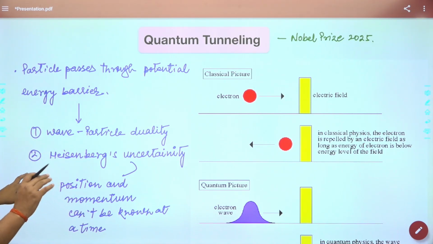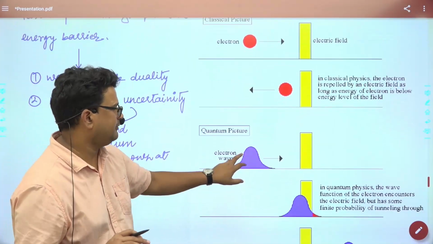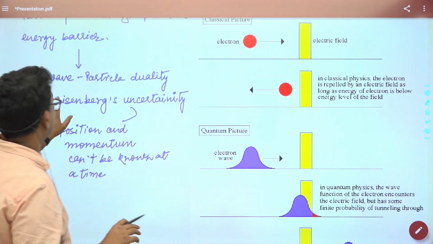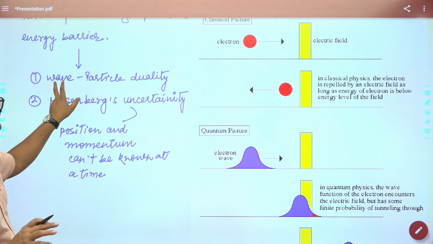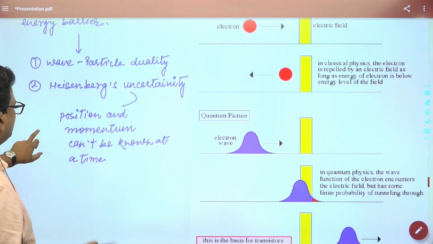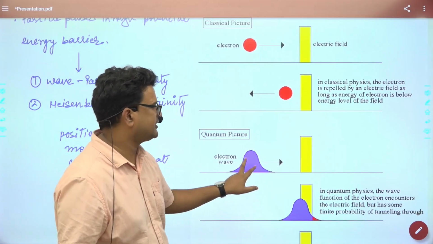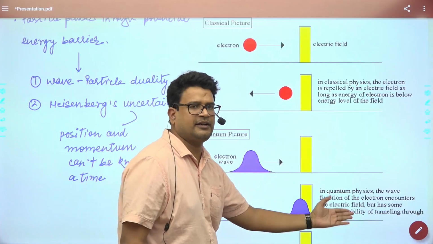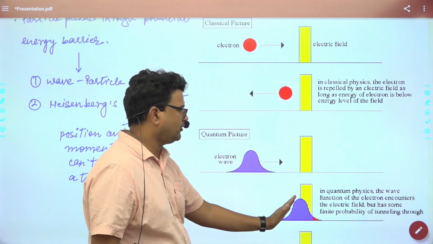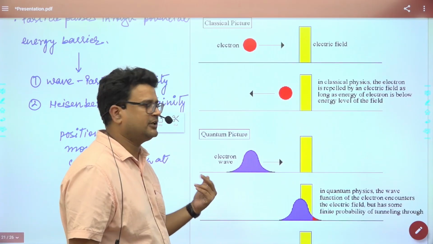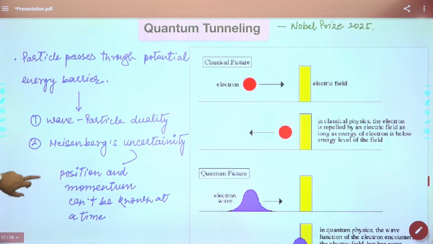I will make you understand it properly here. So, potential energy barrier like that. If it behaves like a wave, it passes the energy barrier, and that can be explained by wave-particle duality. Here wave-particle duality means it is behaving like a wave. All right. And Heisenberg uncertainty also, because you cannot determine the exact position of a wave. It might be on the other side of the energy wall, or in between the energy wall, or on the front side of the energy wall. So these two principles are easily connected with quantum tunneling.